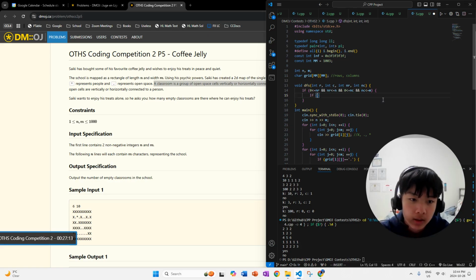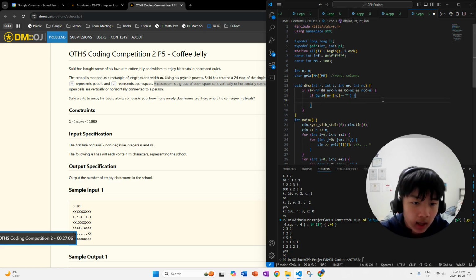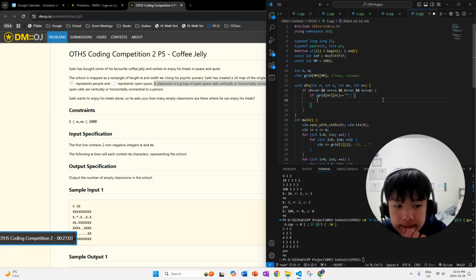Now, next, if the grid at this new row and new column position is equal to asterisk, then what we want to do is, well, we found a person.